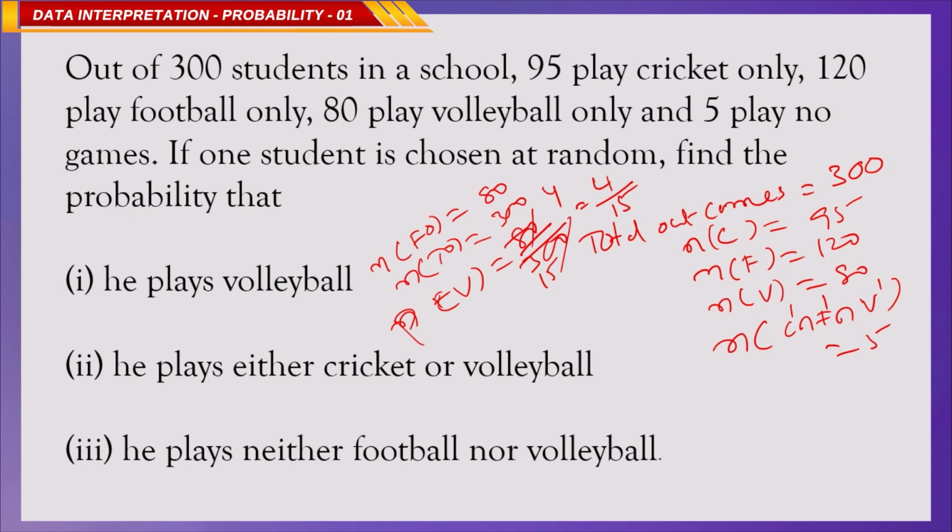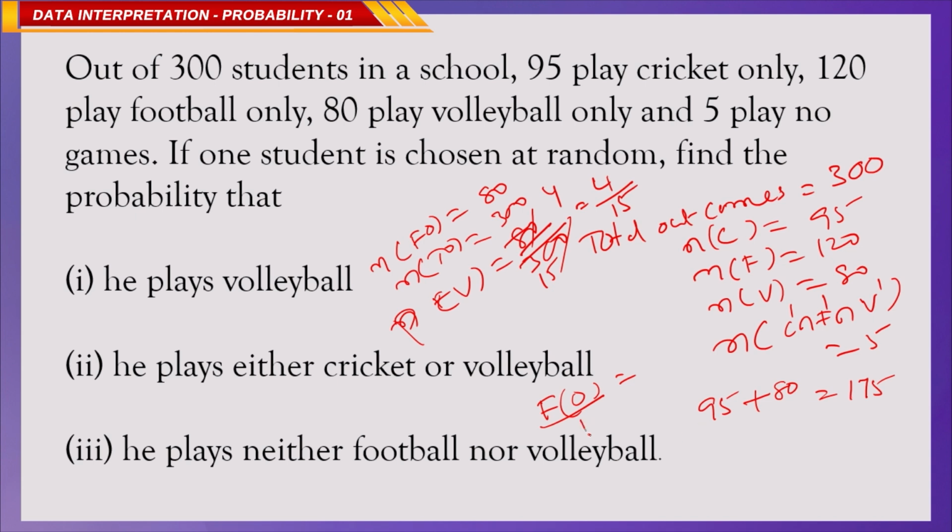Now, next, he plays either cricket or volleyball. Either cricket or volleyball, correct. What are the favorable outcomes? Cricket is 95 and volleyball is 80, means 175. So, favorable outcomes is 175.